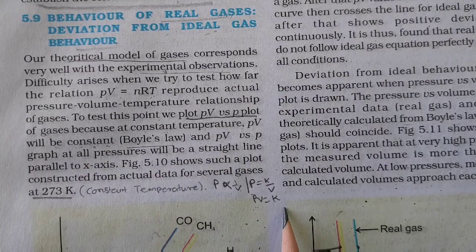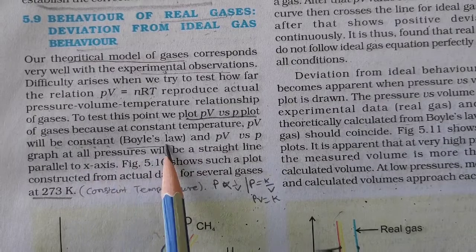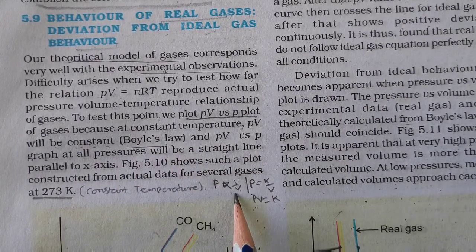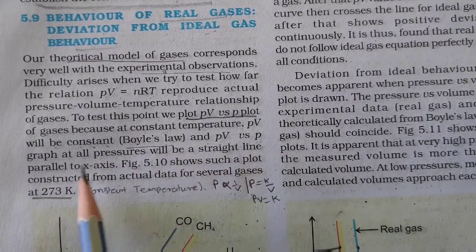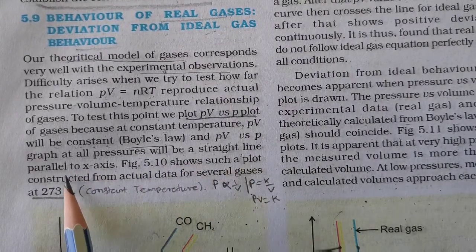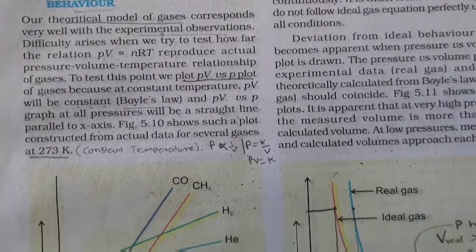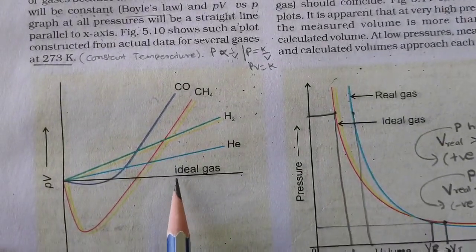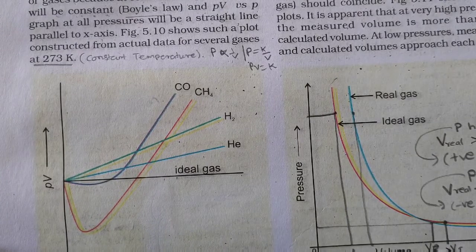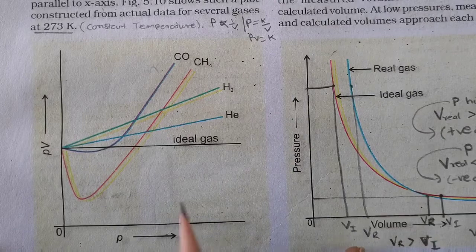You can see PV is equal to K. PV will be constant according to Boyle's law, as we have discussed. And the PV versus P graph at all pressure will be a straight line parallel to the x-axis. This is the graph we are talking about. See, this is parallel to the x-axis. That is the ideal gas we are talking about, parallel to the x-axis.